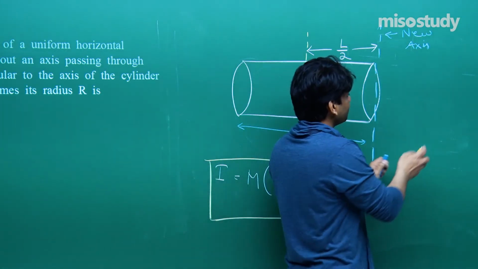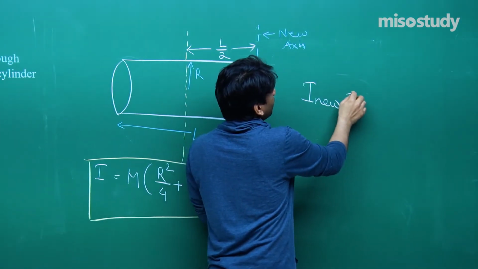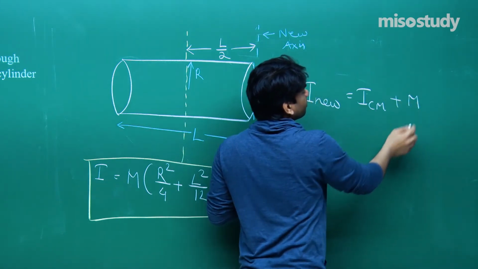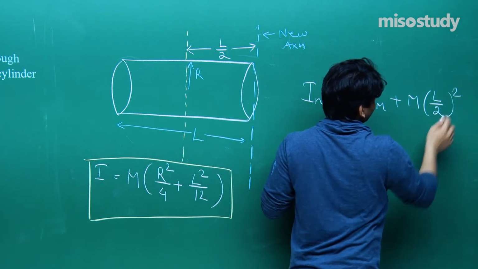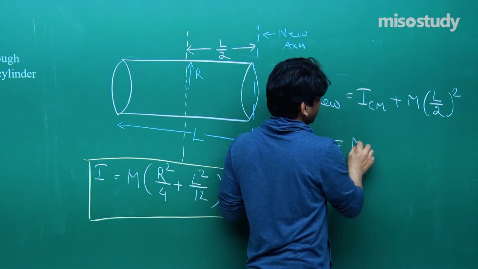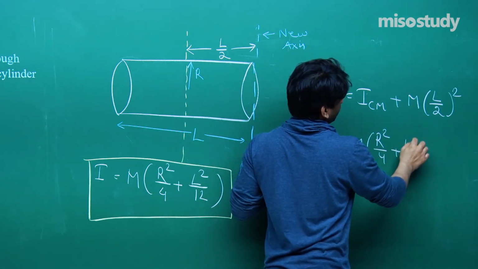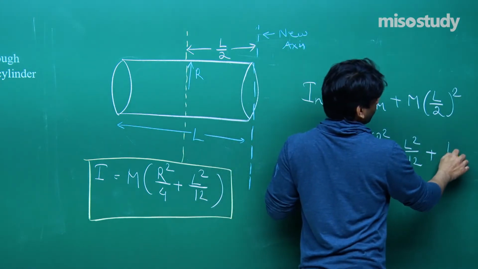So can we write the moment of inertia I about the new axis as I about center of mass plus m times L by 2 whole square? This is what we can comment. So I about center of mass is m r square by 4 plus L square by 12. Now we can take m as common, this will be L square by 4.